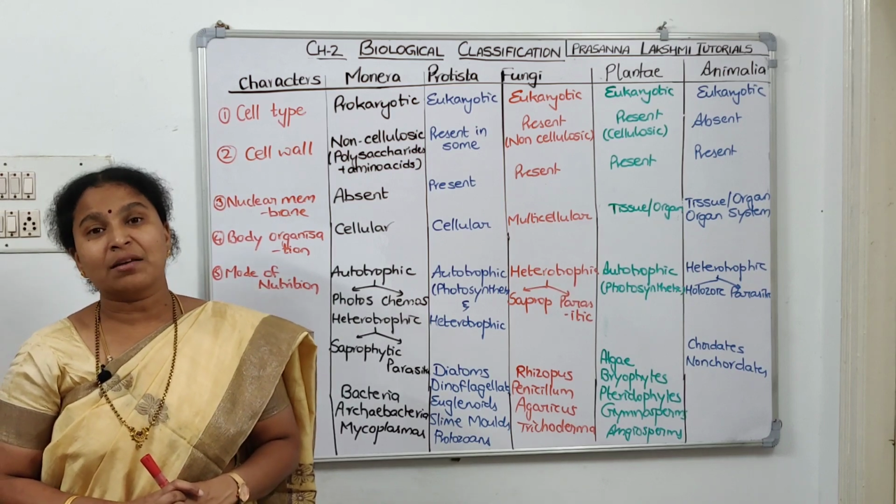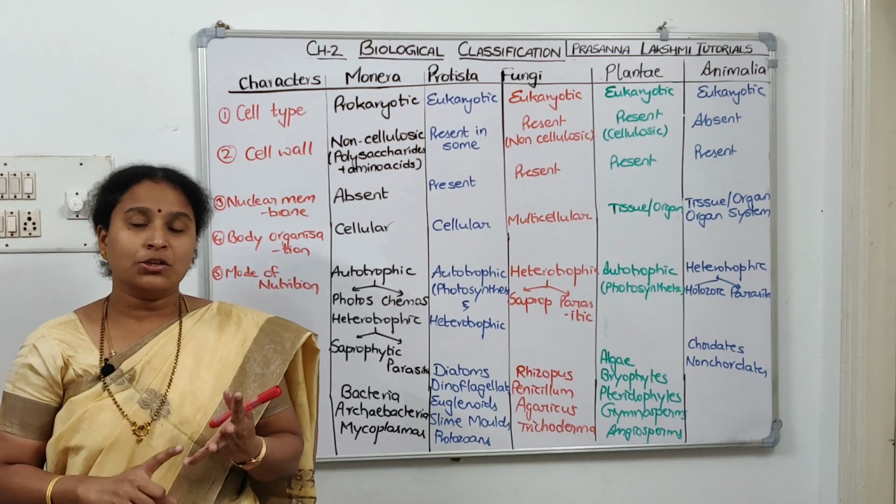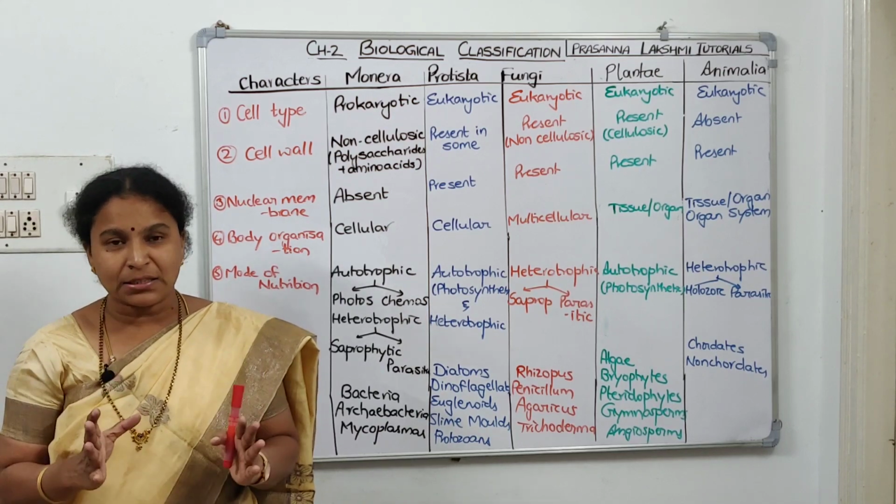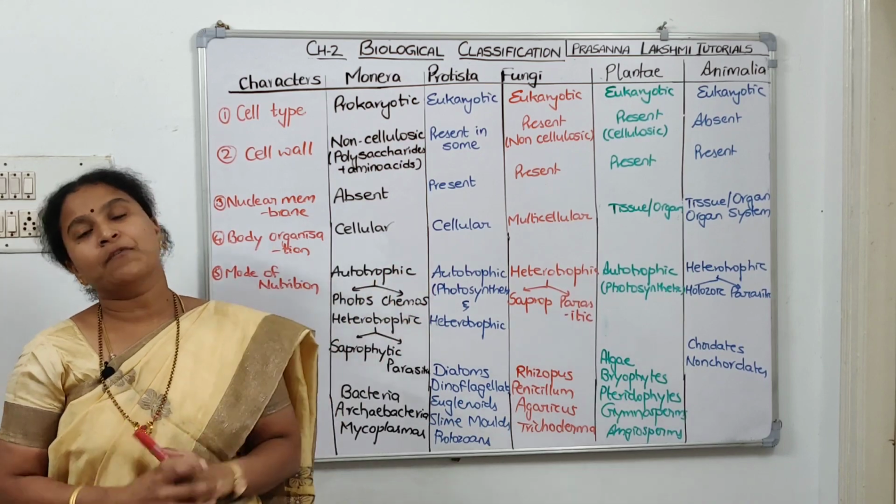Coming to the plant kingdom and animal kingdom, plants have tissues. Tissues are organized into organs. Root, stem, leaf are organs. So they are multicellular, with tissue and organ level of organization.